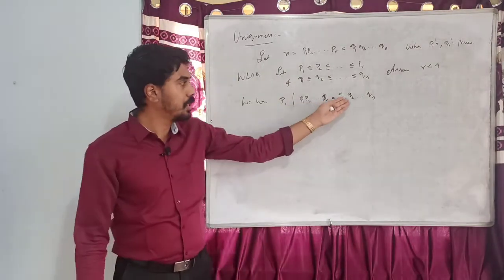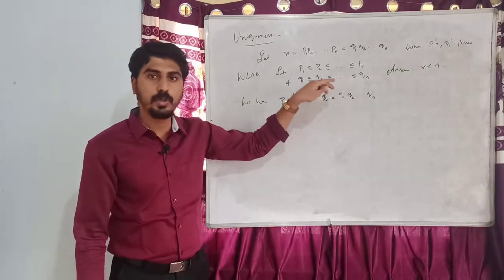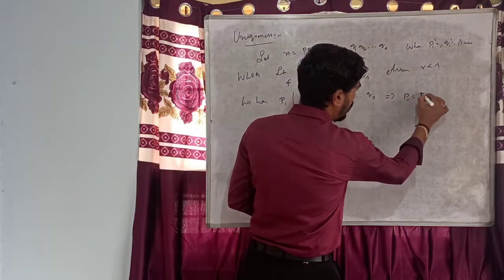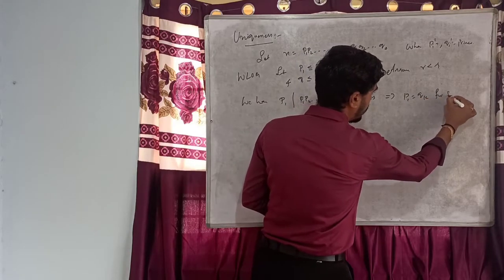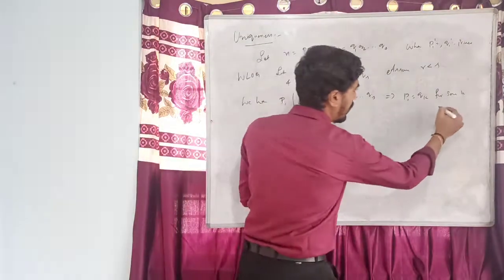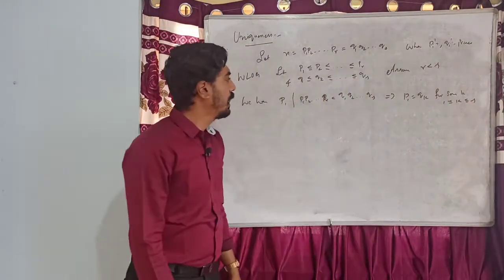Since p1, q1, q2, qs are all prime numbers, p1 should be equal to qk for some k. This implies p1 is equal to qk for some k between 1 and s.